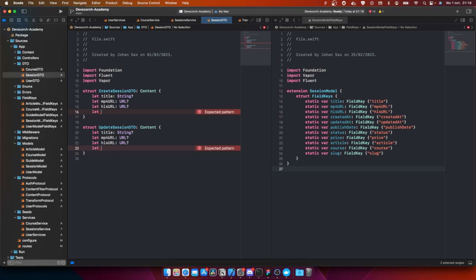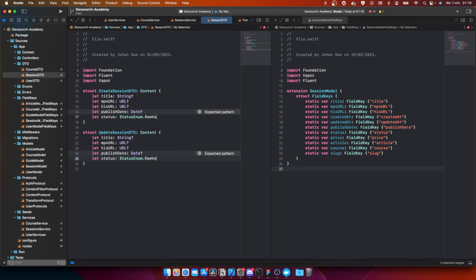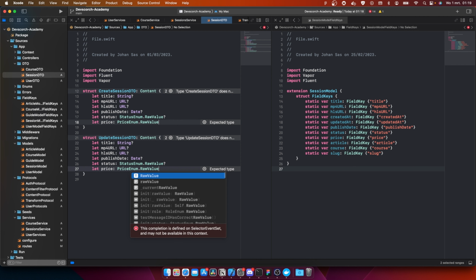We don't need created at, we also don't need updated at. Then we're going to take the publish date. It's going to be date. Then we're going to do let status is equal to status enum dot raw value. Then we have the price, that's price equal to price enum dot raw value.